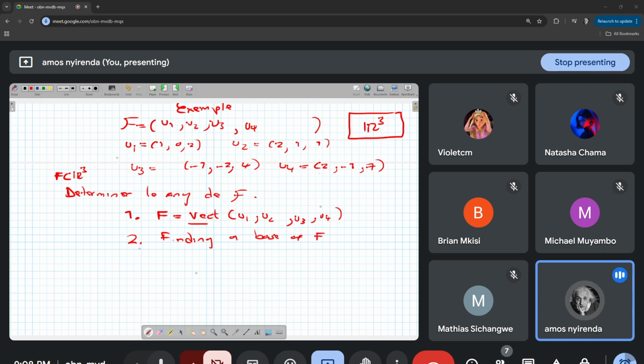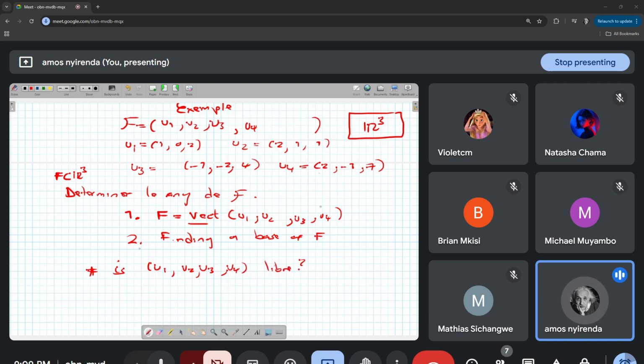But for it to be a base, what other condition must I check? Est-ce que c'est libre? C'est une famille libre. That is what we're supposed to verify. So is this family of vectors U1, U2, U3, U4 libre?